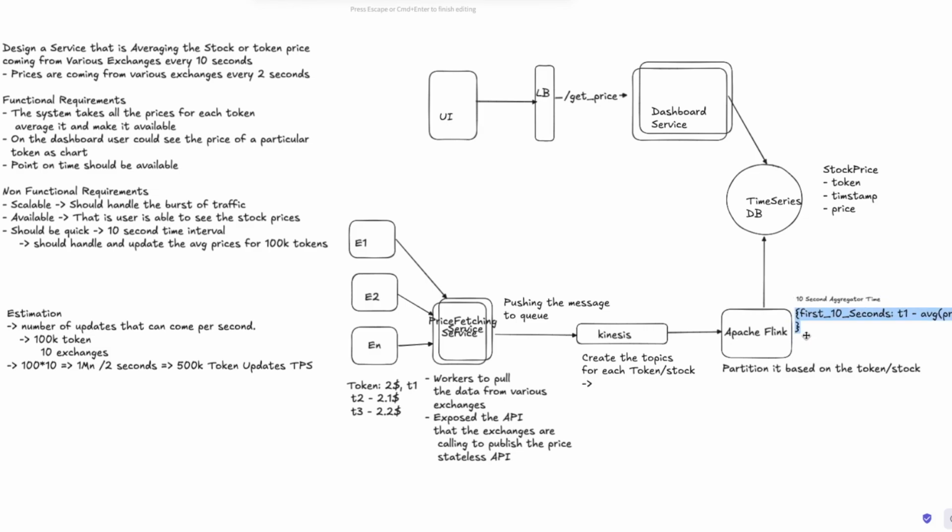But there are a few other things, like you can put a flush interval also. Let's say we keep a flush interval of 5 seconds. Though it is doing the aggregations at 10 seconds, by the 5 second mark, whatever data it has, it will go and flush it into the DB. That way we'll have the partial data here.